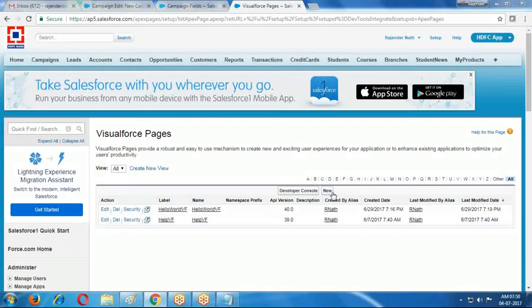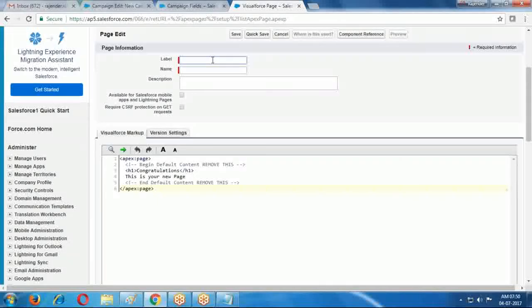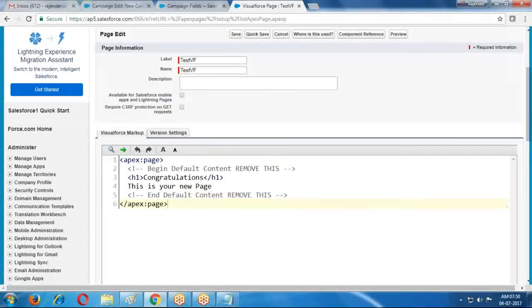I am creating one Visual Force page, Test VF.